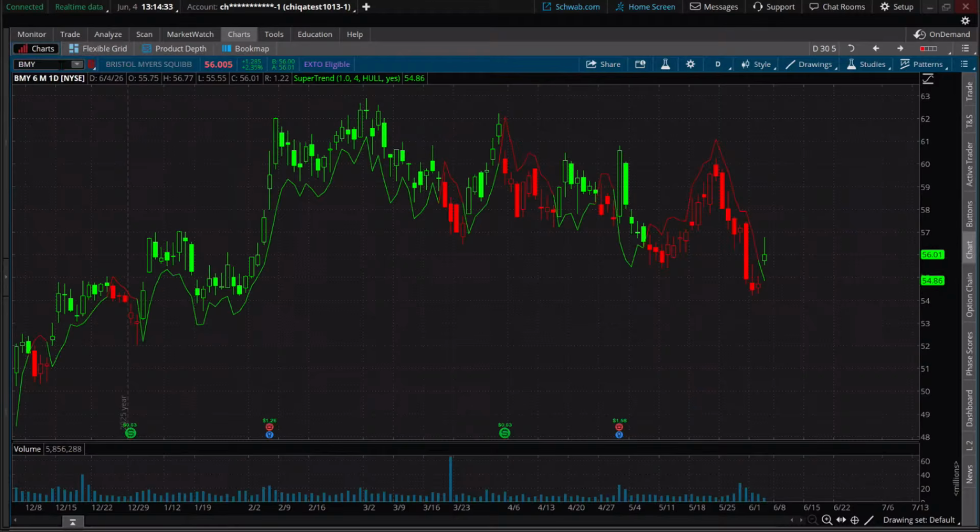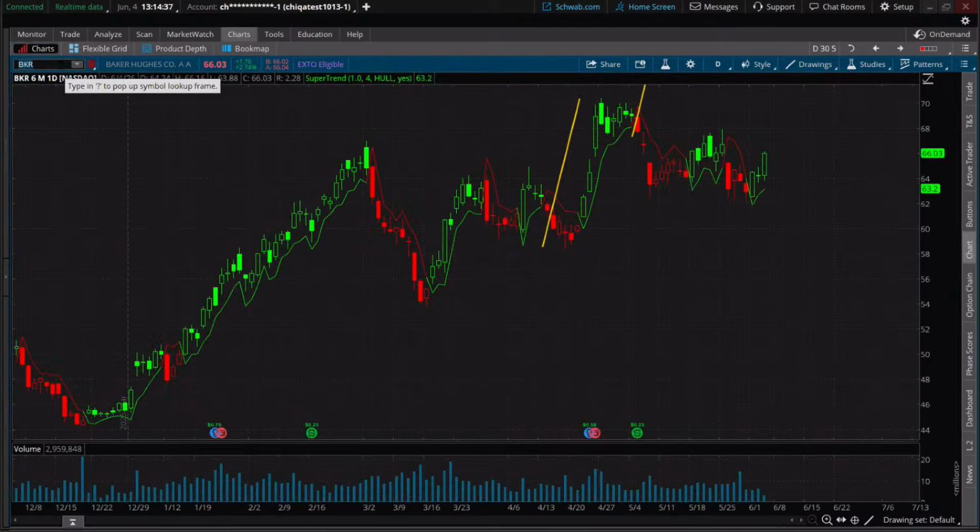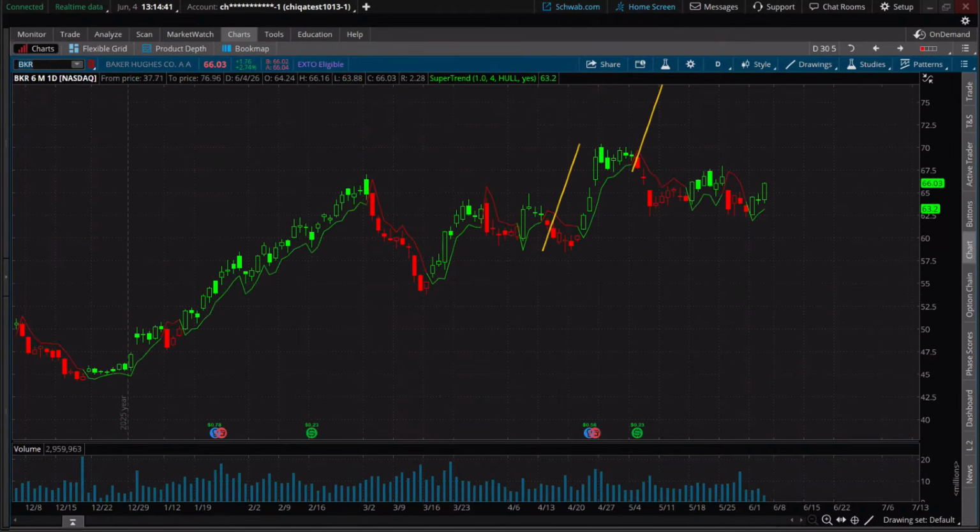Here's BKR, last one, just to confirm. Let's see if we can get one that's past 1 day, and we did. There you go. So here is BKR right there. This is actually one that we looked at in the swing trade class. You can kind of see the outline. It goes up a little bit higher though. That is for your flag pattern.